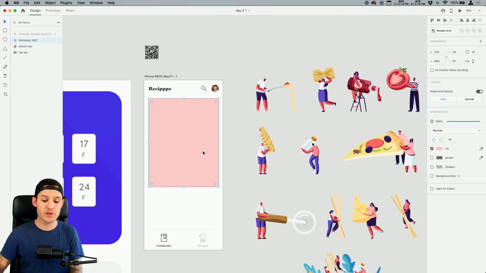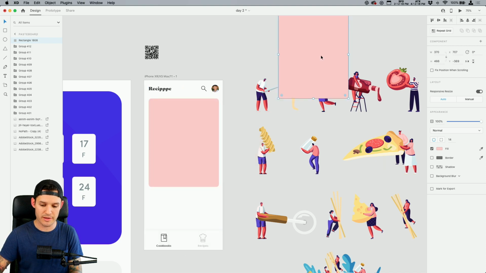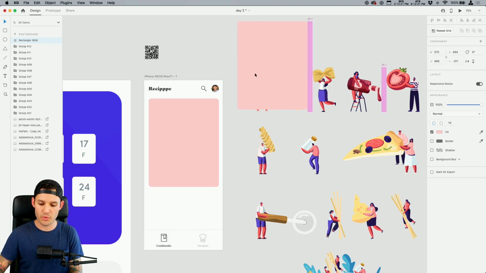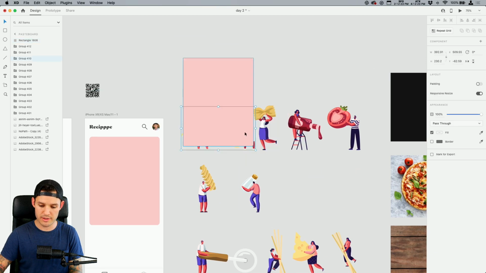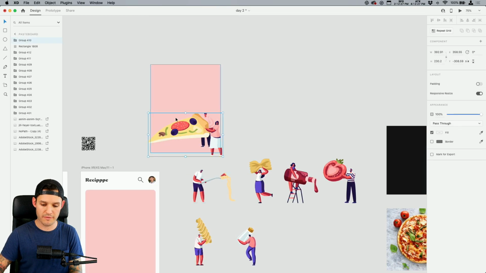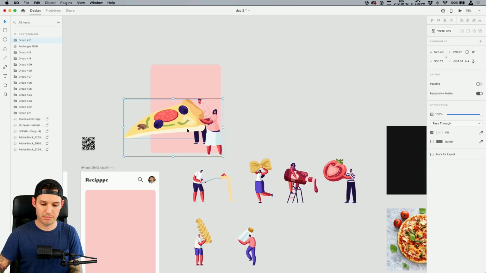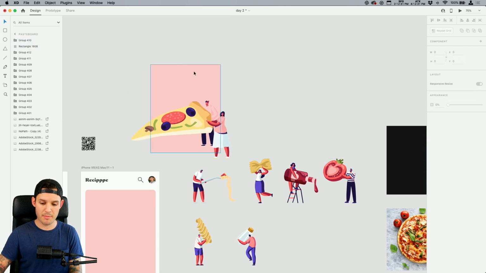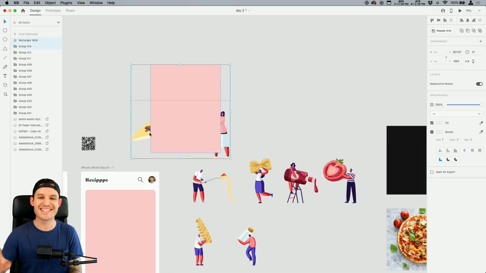That's what I think. Here's what I'm gonna do. I'm gonna Command or Control C and V and create a second one of these, and I'm gonna tell you why. Because what I wanna do is I want one of my little illustrations, and why don't we just bring our illustration on top, do a little work out here off the canvas like this. I'm gonna blow my people up, and I'm gonna make sure that the shape is on top of it, selecting both objects, the shape and the illustration.